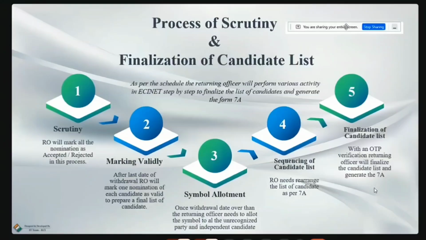the 7A, we can do nothing in the previous sections of nomination. For example, if you want to change a name, or there is a change in the address or anything, if you finalize it, you can do nothing. Everything will become frozen. So the 7A finalization should be taken very seriously; there is an OTP also that will go to the returning officer before the verification because of the seriousness. So once the physical copy of 7A gets verified by the CEO office and it is communicated to your ROs, then ROs can finalize the 7A in the Encore portal. Hope it's clear. Next.